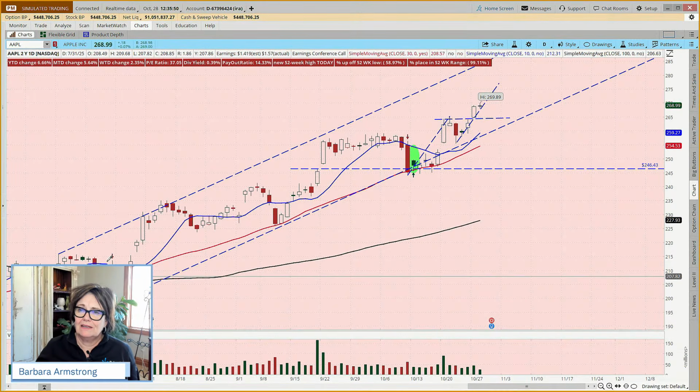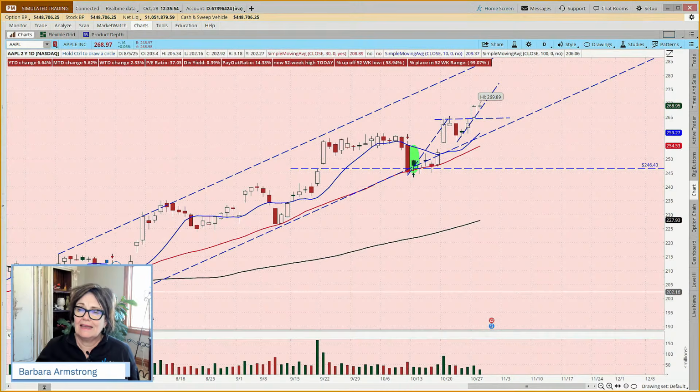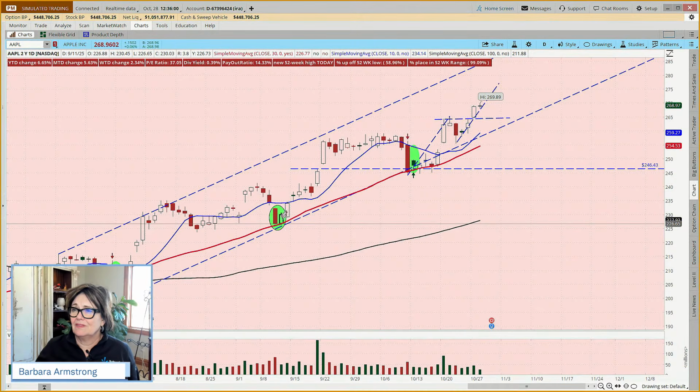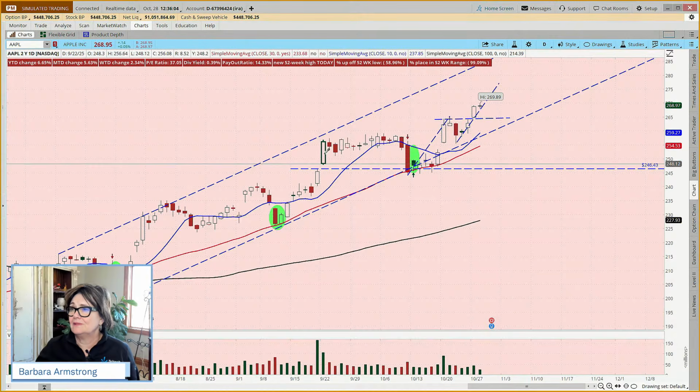So we had one here. And these are bullish when they are at a support level. So here was another one. So this body is within this body, and then it did move to the upside. This body is within this body, and then it moved to the upside.